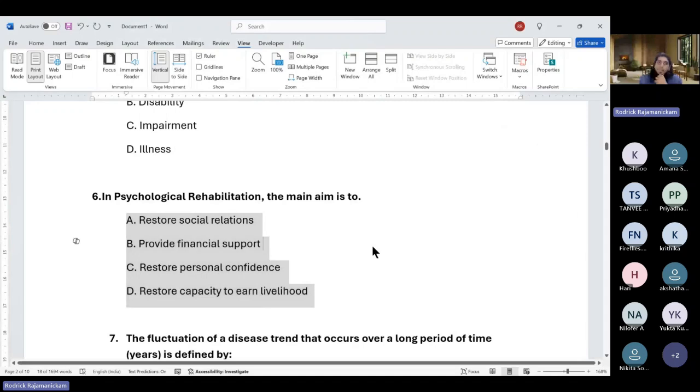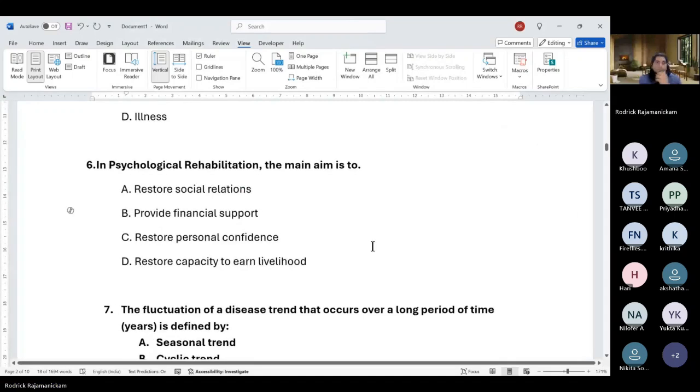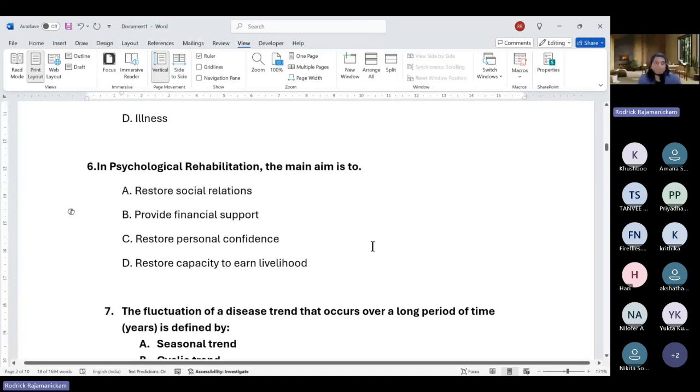So in psychological rehabilitation, the main aim is to do dash.